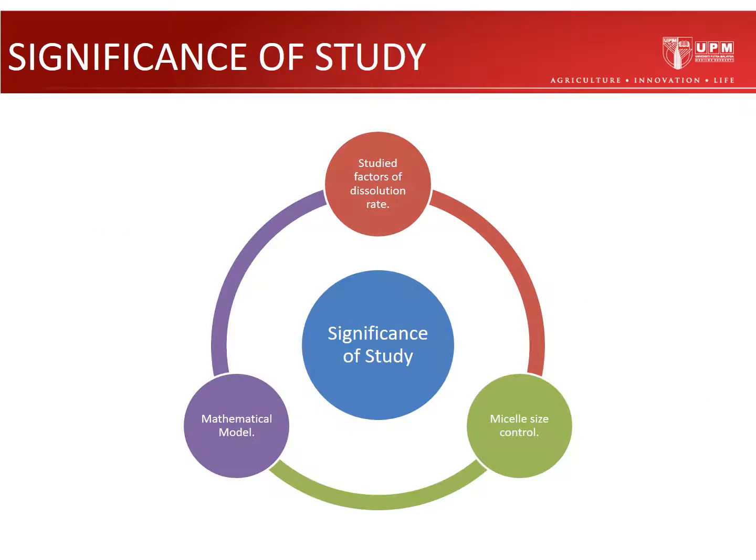Then we will continue to the significance of the study. So the first one is to study the factors that affect the dissolution rate of F127. The second one is to control the size of the micelle for the Pluronic F127, and the last one is to develop the mathematical model on the dissolution rate of Pluronic F127.